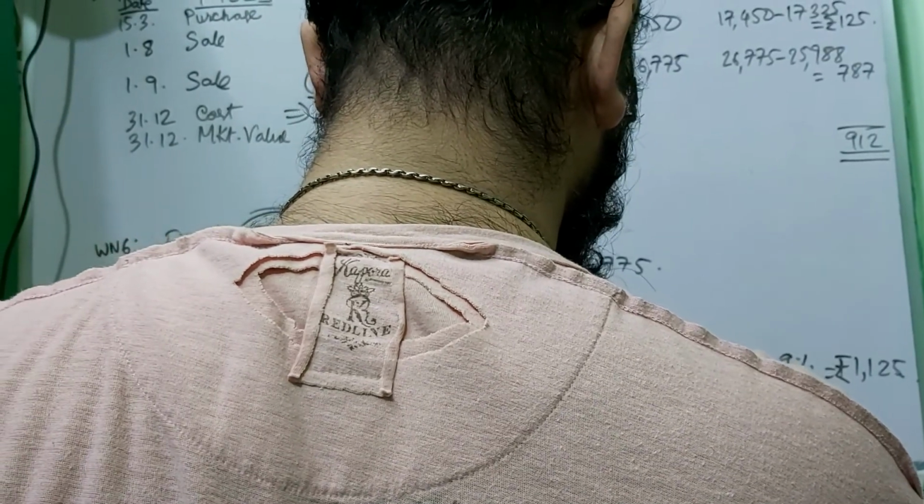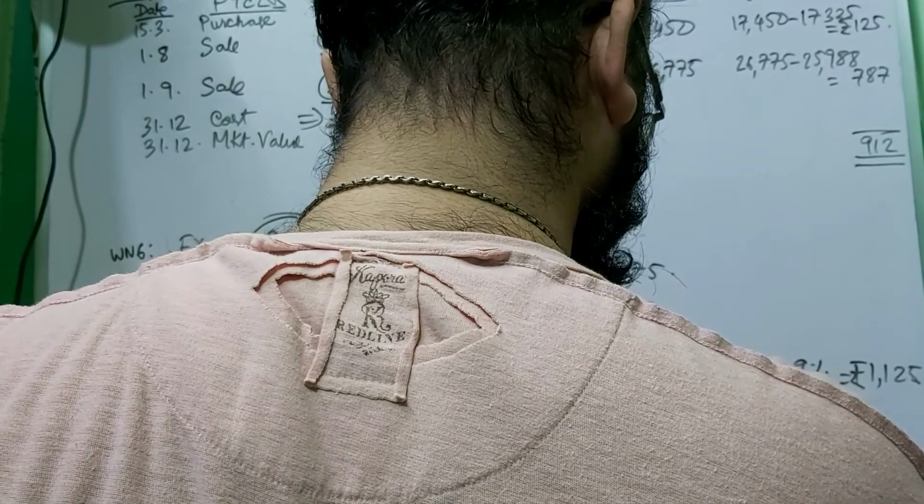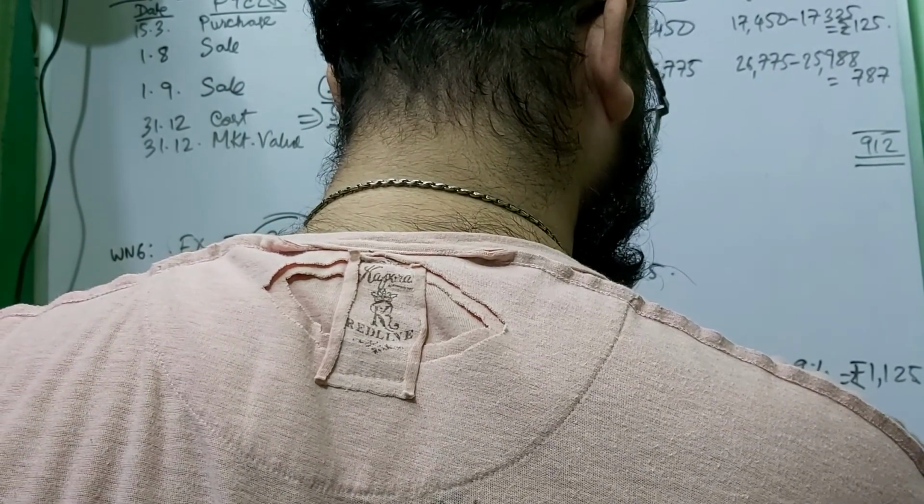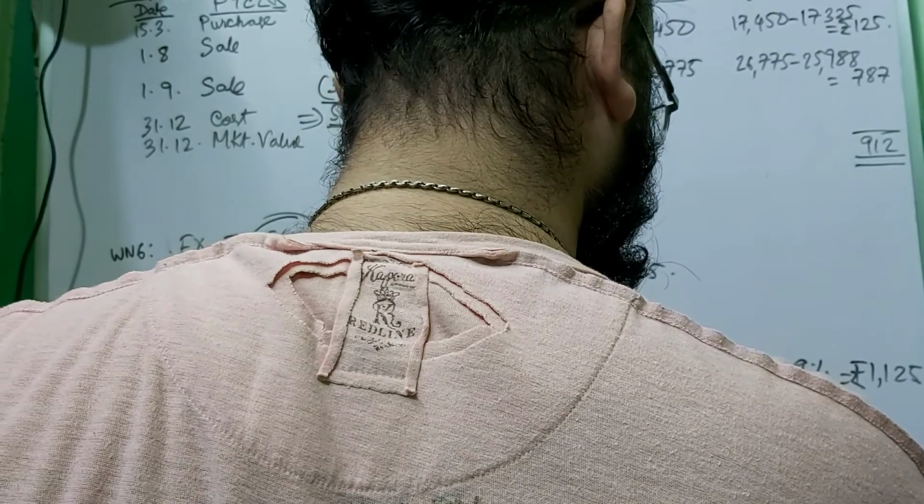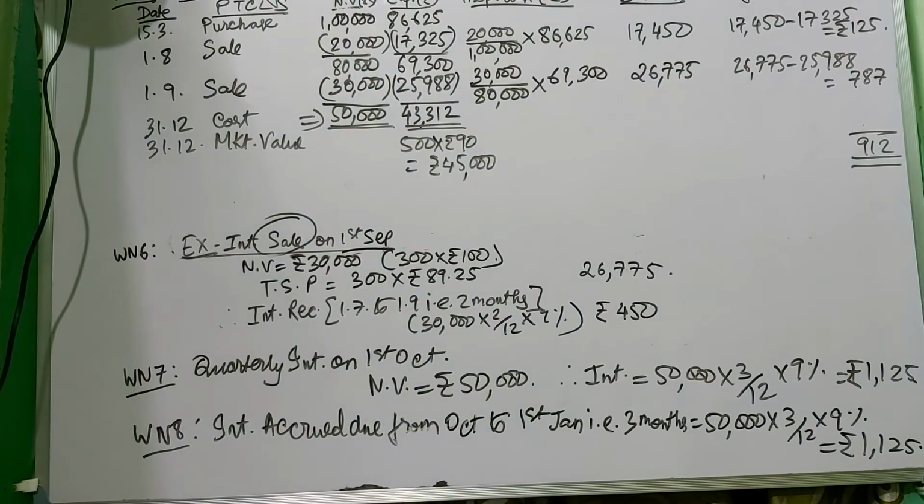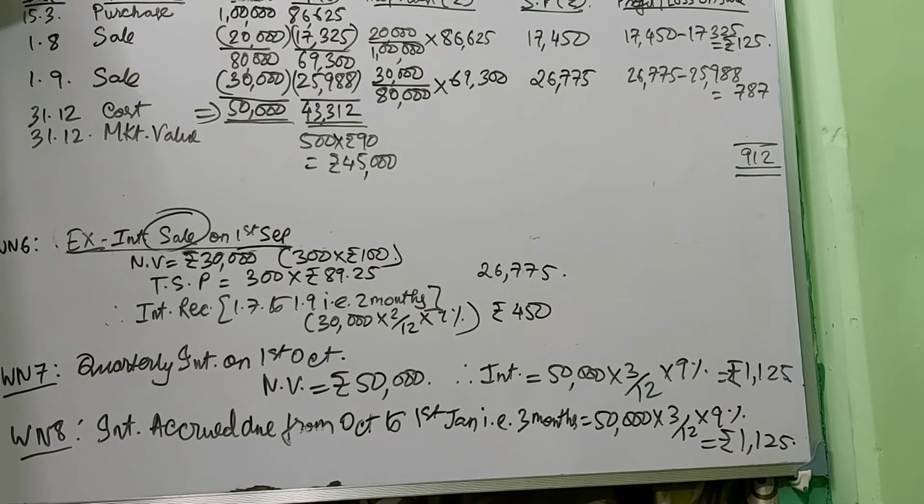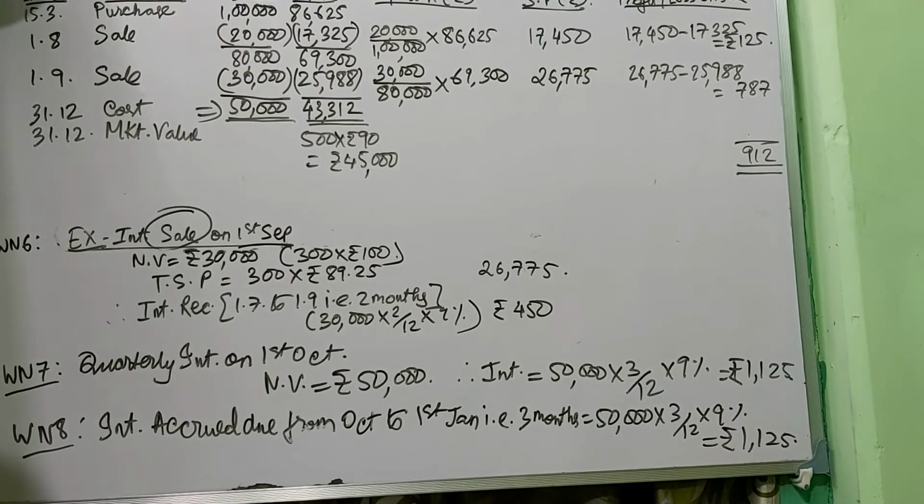Obviously on the same nominal value, 50,000, 3 by 12 into 9%, it will be rupees 1,125. It remains the same, 1,125. The amount remains the same. Okay, this is your total working note.